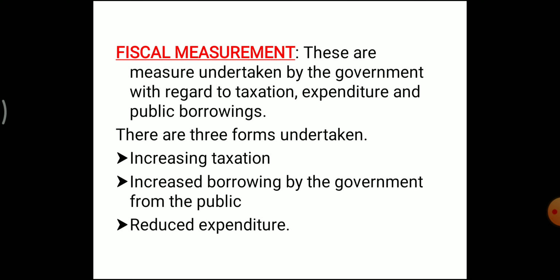The third one is reduced expenditure. To minimize inflationary pressures in an economy, particularly in underdeveloped countries, unplanned government expenditure should be kept under control. These measures prevent too much circulation of money in the economy and thereby control inflation.